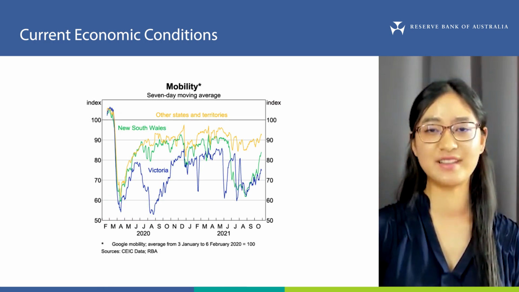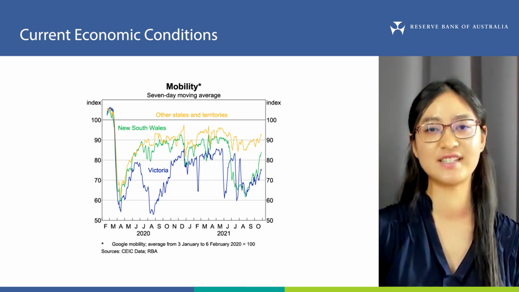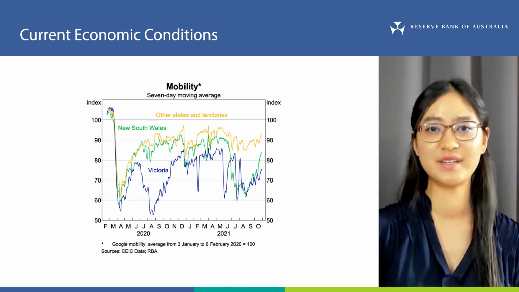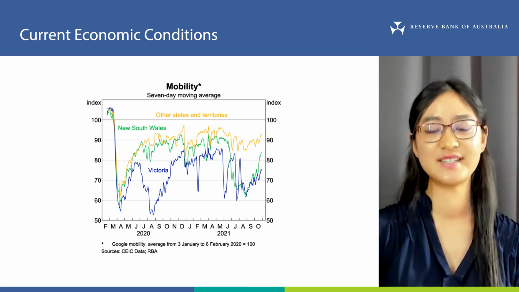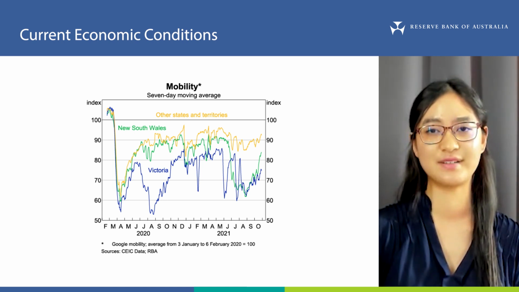Lockdowns have now largely been lifted, and timely data show that people are moving around the community much more in New South Wales and Victoria, shown in the blue and the green lines, as they recommence activities such as working from the office, shopping, and eating out at restaurants. It is expected that the increase in mobility will be associated with a boost to consumer spending and investment.